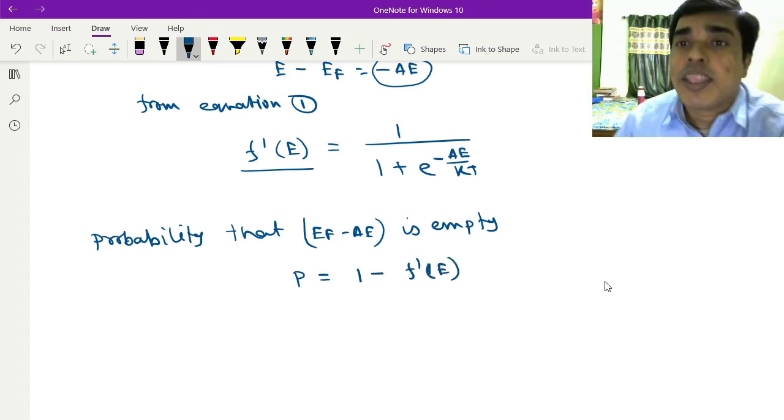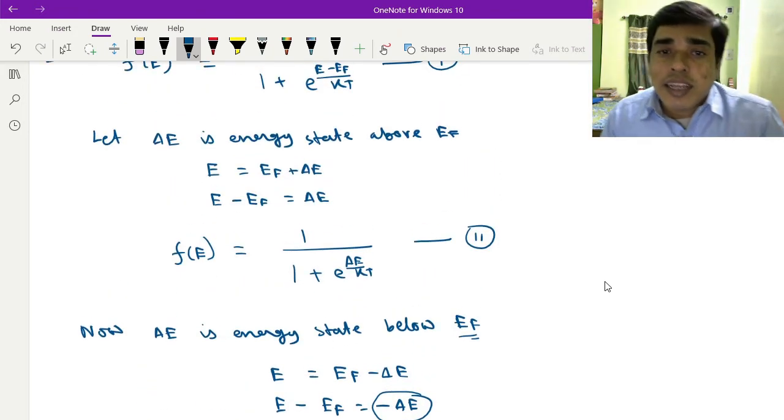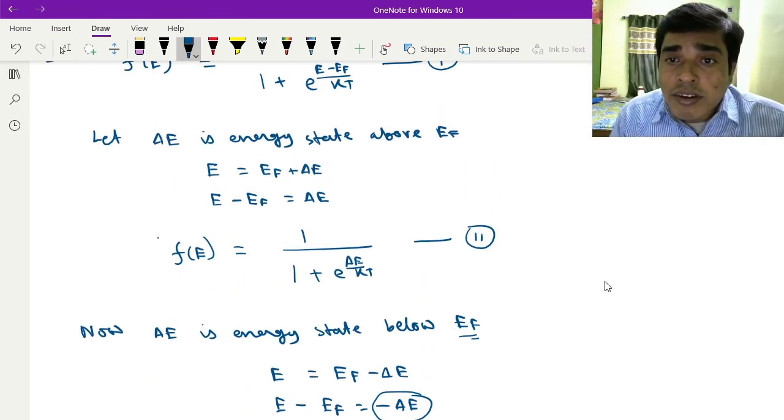You see that the earlier function is the probability of finding an electron at energy level EF plus ΔE.